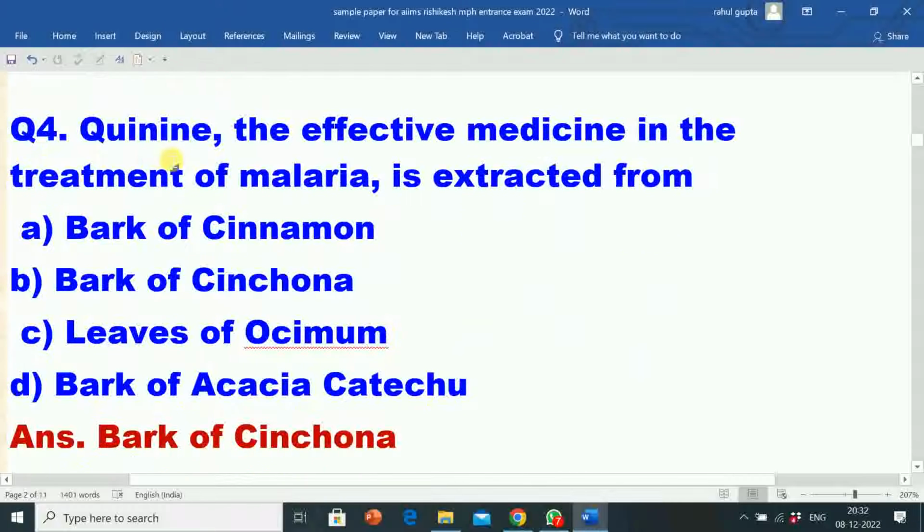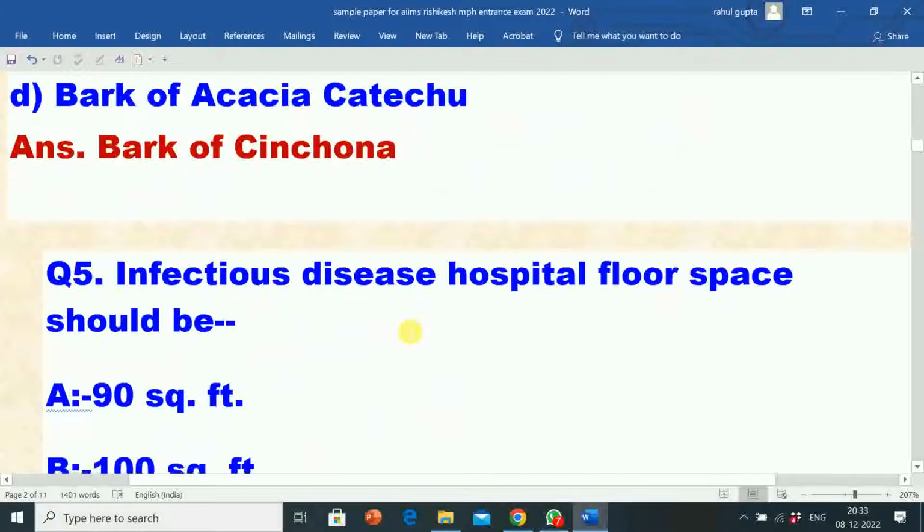Next, question number 4: quinine, the effective medicine in the treatment of malaria, is extracted from? Option A: bark of cinnamon, option B: bark of cinchona, option C: leaves of ocimum, option D: bark of acacia catechu. The correct answer is bark of cinchona.